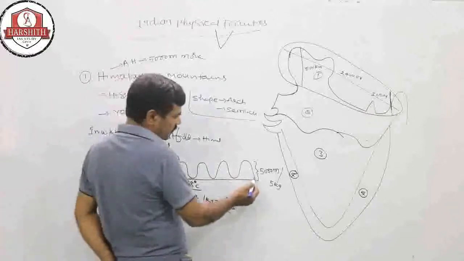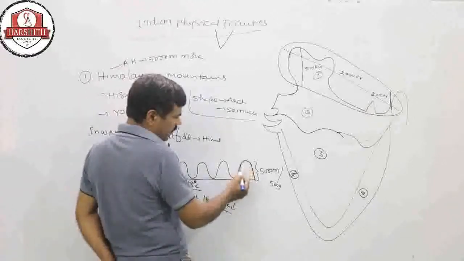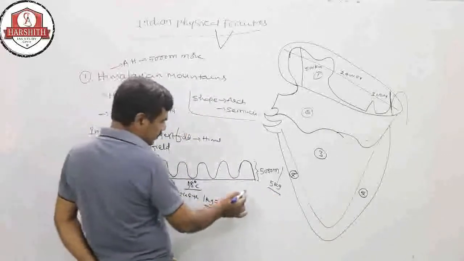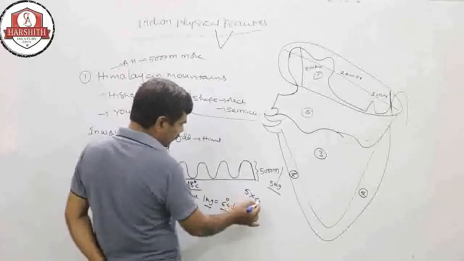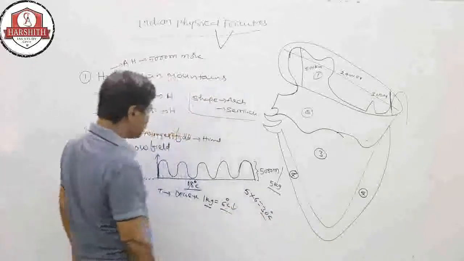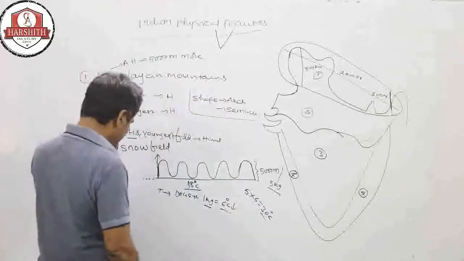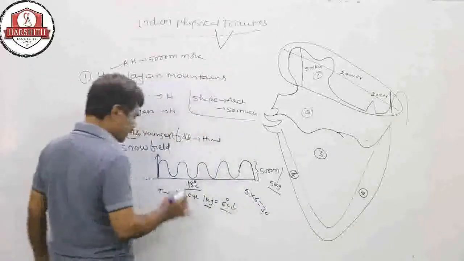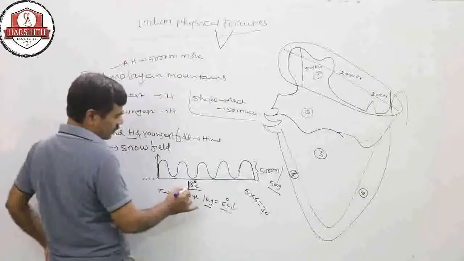The average height of the Himalayas is 5 kilometers, so 5 times 6 is 30 degrees of temperature reduction up to the Himalayas.